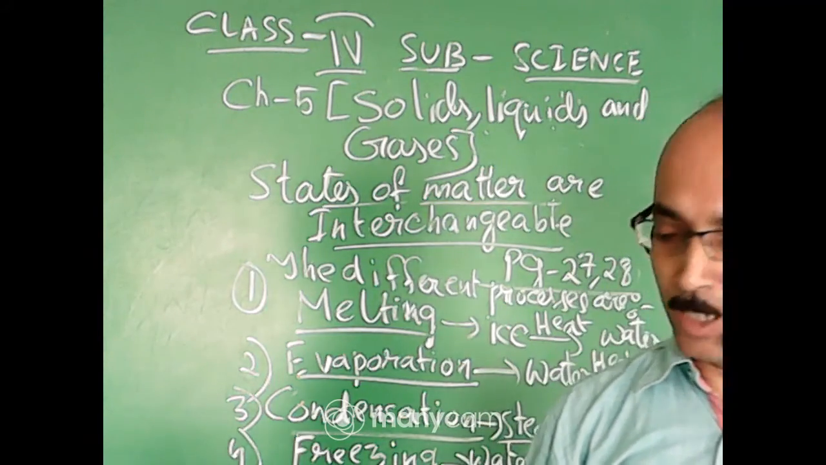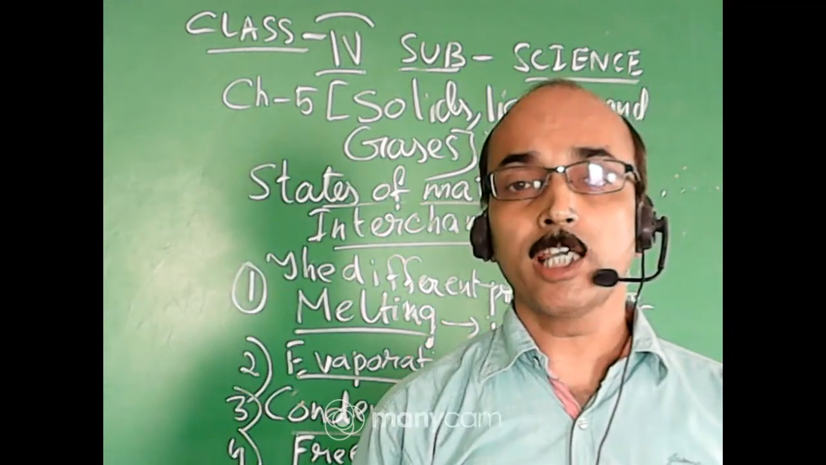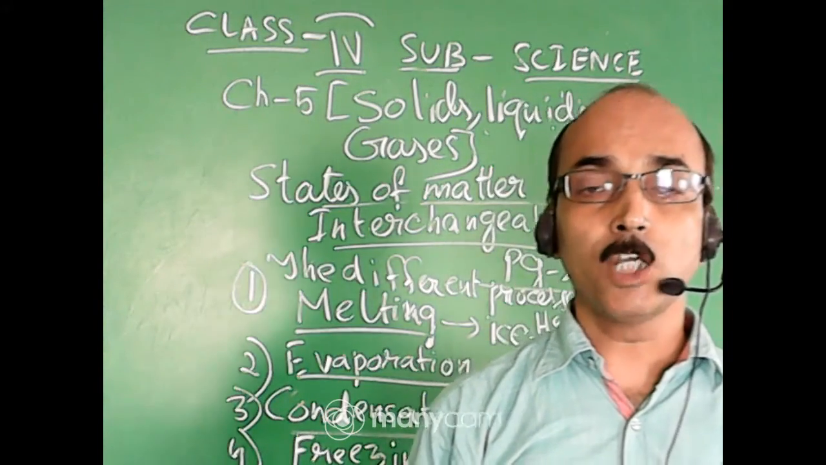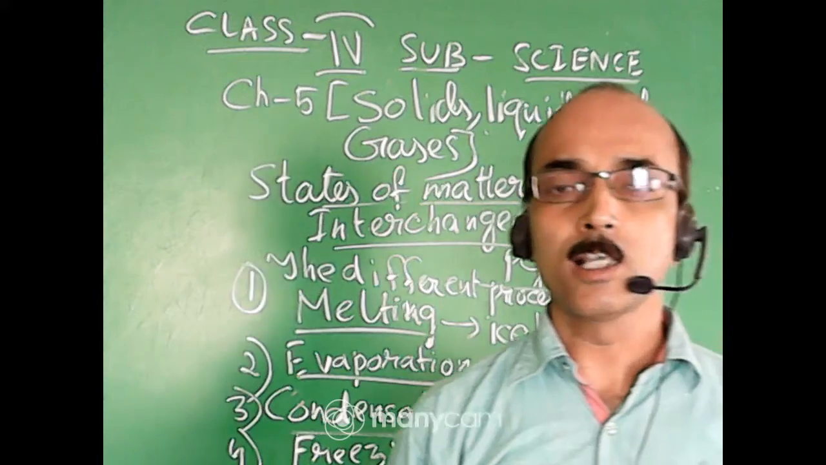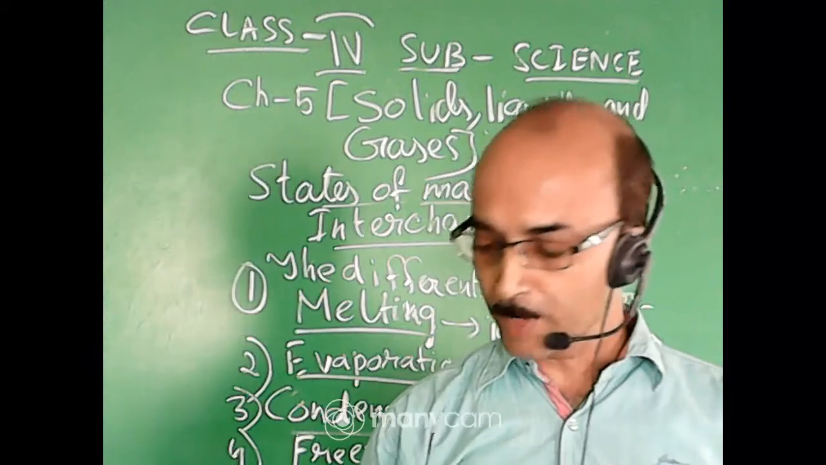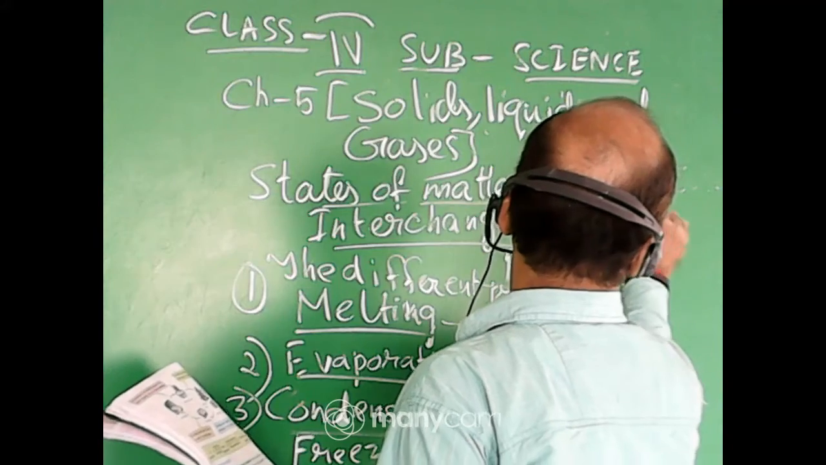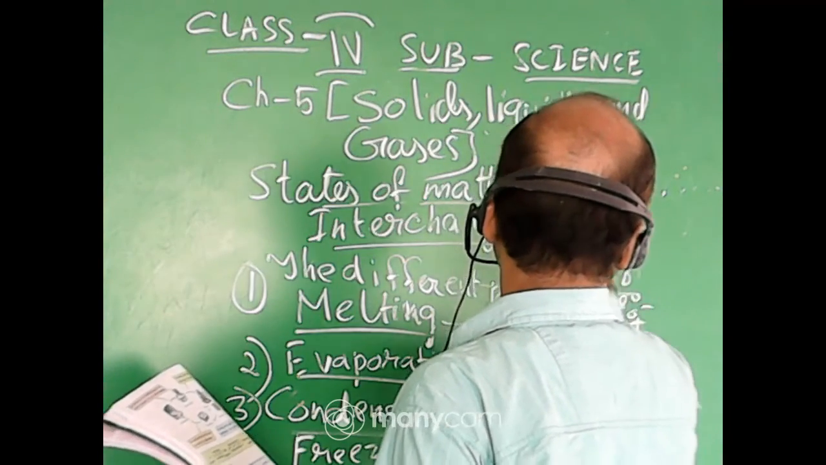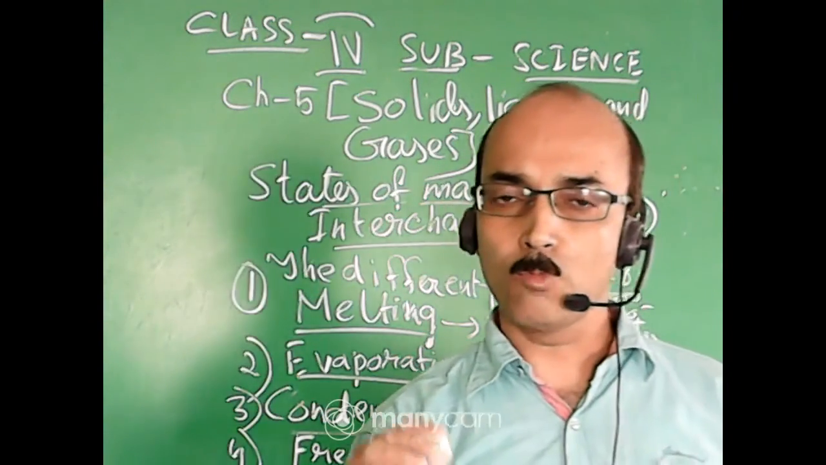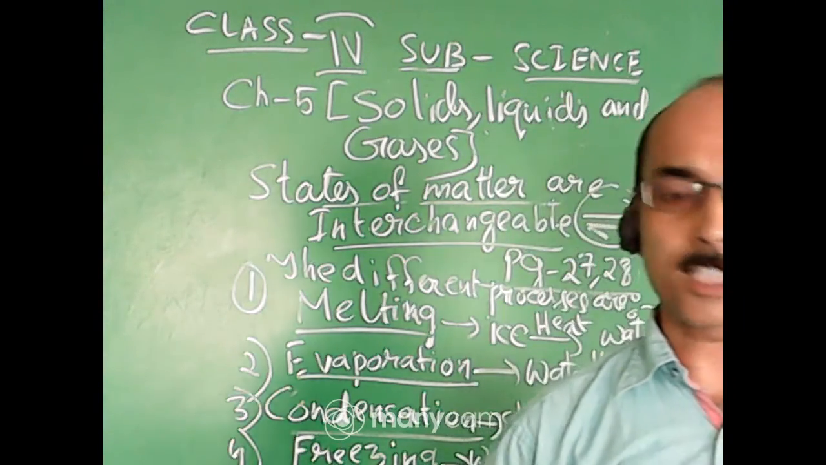The process is freezing. So these are the four processes involved during the interchange of different states of matter. Okay, first process is melting, second one is evaporation, third one is condensation, and fourth one is freezing. So one equation is given here. See this symbol. This both-side arrow symbolizes that the states of matter are interchangeable, means it can be changed from one form to another form, and that other form can be changed back into the first form.